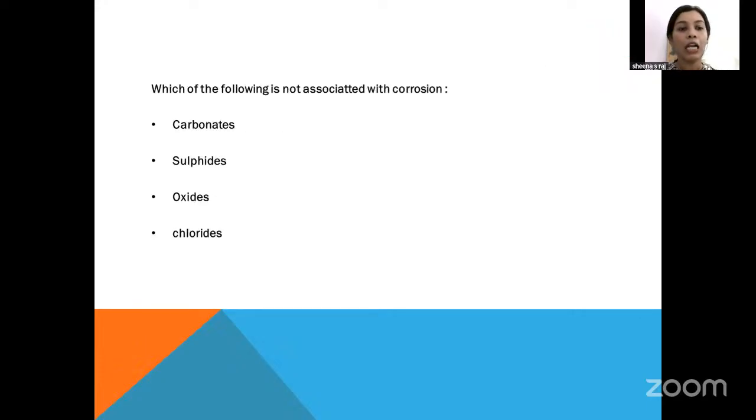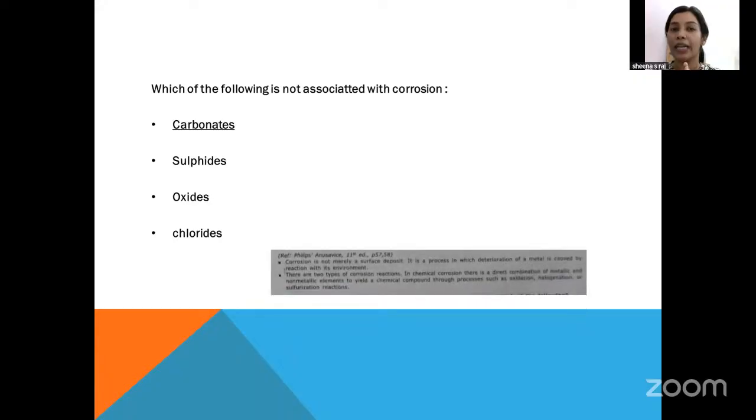Next question, which of the following is not associated with corrosion? So we know that oxides are formed on corrosion, sulfides are formed on corrosion, chlorides are formed on corrosion. So which is not formed? Basically, carbonates are not associated with corrosion. That is a very important point that you have to keep in mind. Corrosion is not merely a surface deposit. Okay, it is actually a chemical reaction or an in-depth deterioration of the metal taking place because of the reaction with the environment forming various oxides.